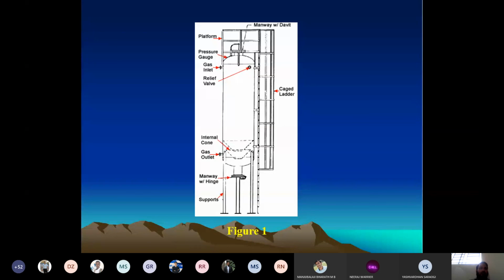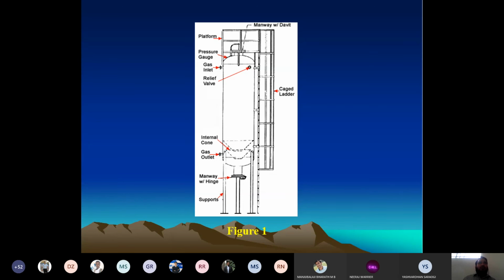They have designed this tower in such a way that only if a bigger sulfur cake, more than 3 mm, is formed, it is easier for you to collect it. If you have a sulfur cake layer of 1 mm, is it possible to collect? No. You can collect the sulfur cake only after it has been formed to 3 mm or greater. This is the iron sponge process.